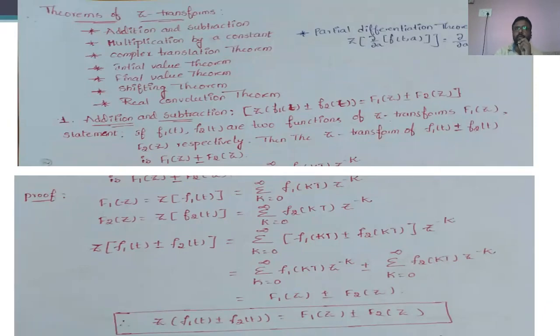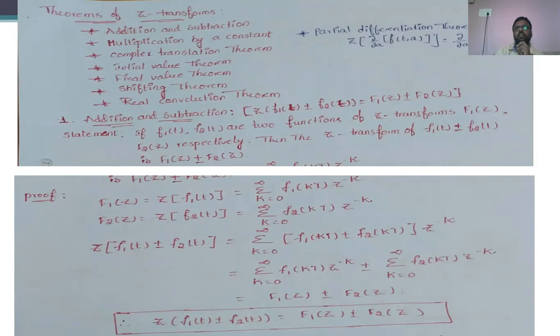So, apart from the problems, once we have a look into the previous university question papers, we must know the different properties also.